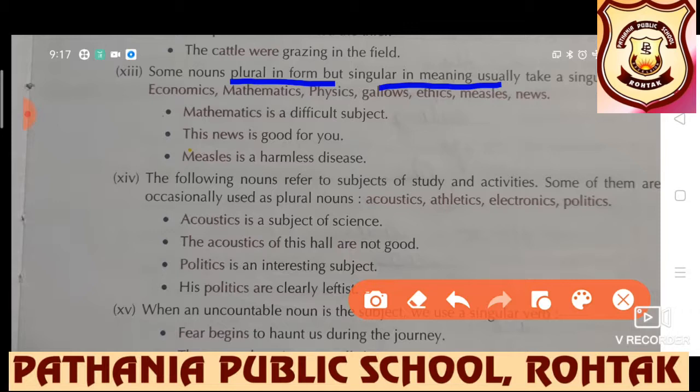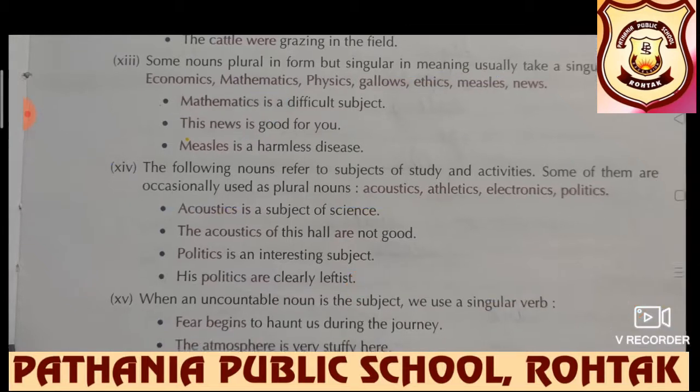Mathematics, news, measles, these nouns seem plural but they are actually singular, so obviously they will take a singular verb form. Further, the following nouns refer to subjects of study and activities. Some of them are occasionally used as plural nouns, like some exceptions are always there.